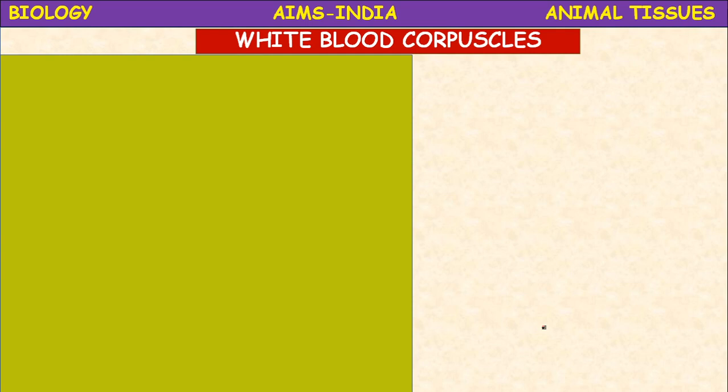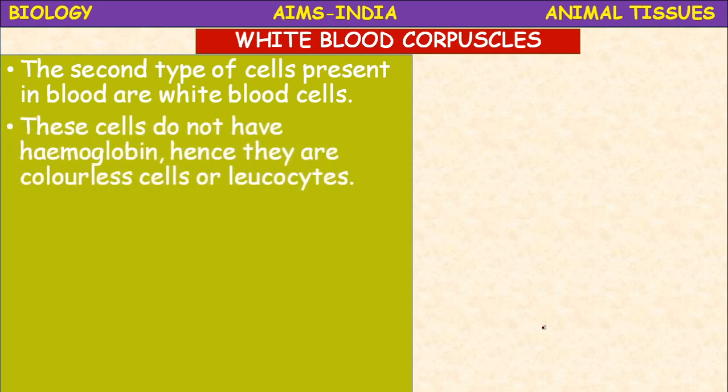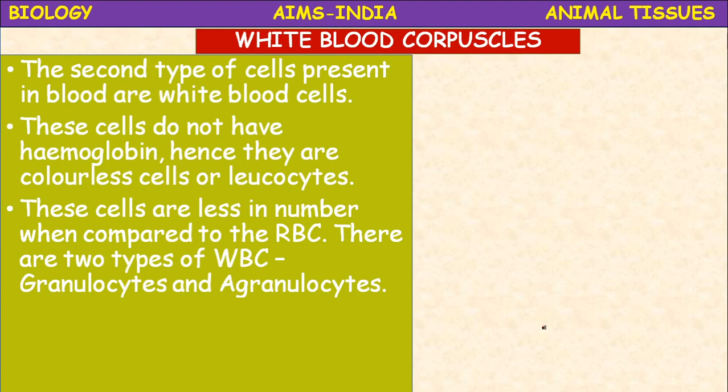Now let us know about the WBC. The second type of cells present in the blood are WBC, white blood cells or white blood corpuscles. These cells do not have hemoglobin, hence they are colorless. Leuco means colorless or white, and cytes means cells: leukocytes, white blood cells. These cells are less in number when compared to RBC.